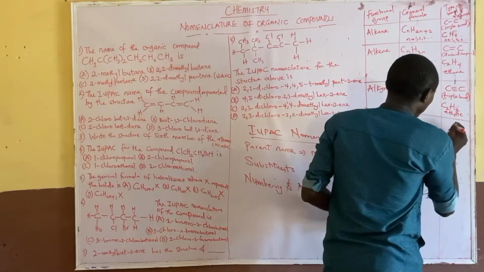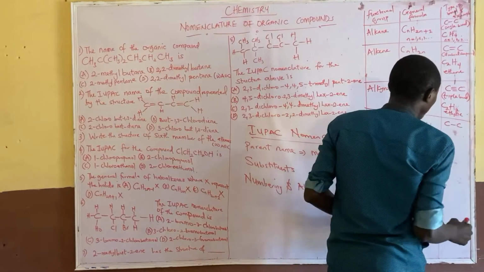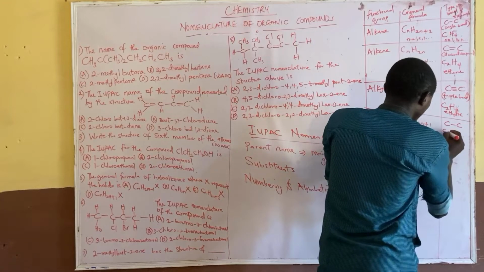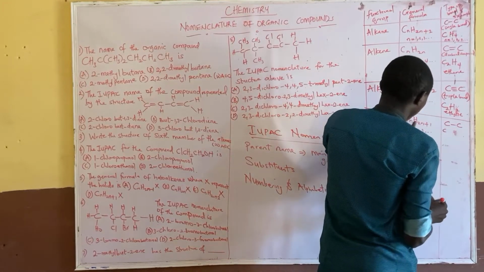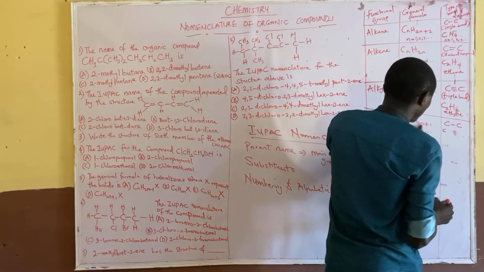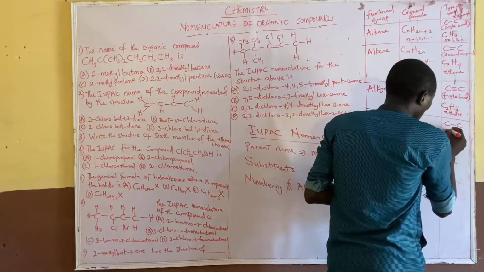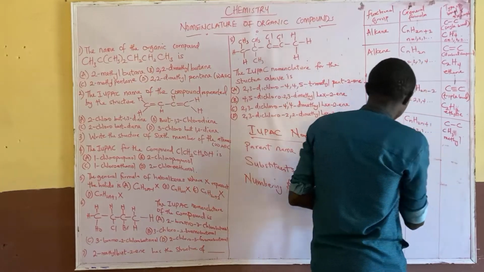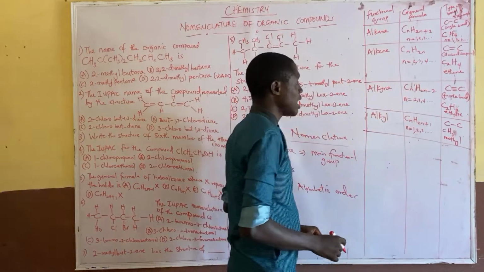An example is also a carbon-carbon single bond. Now an example is methyl, which is C1. Put 1, it is C1. 2 times 1 gives 2, plus 1, it will be C1H3. We call this one methyl. It's an alkyl group.